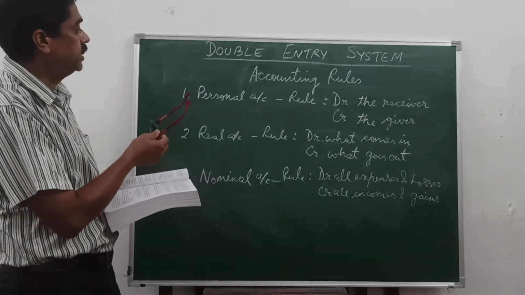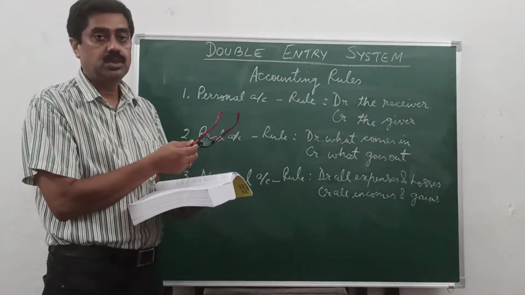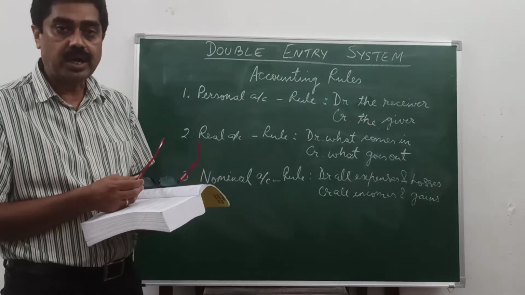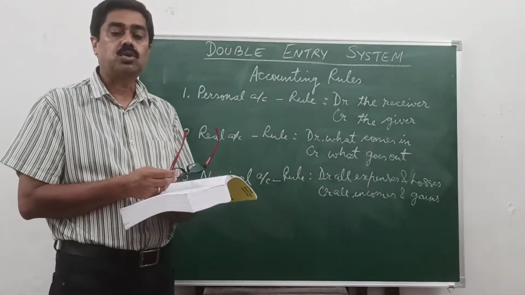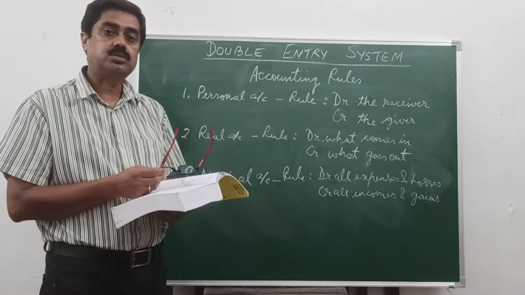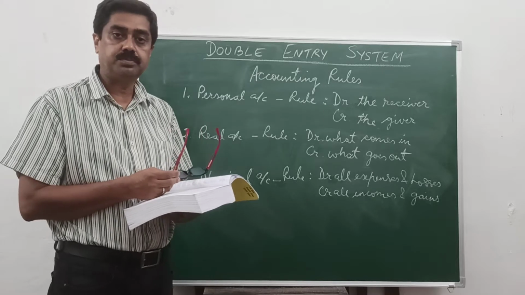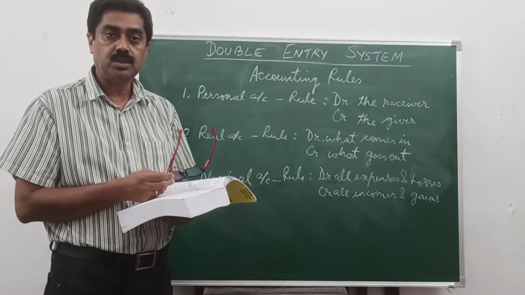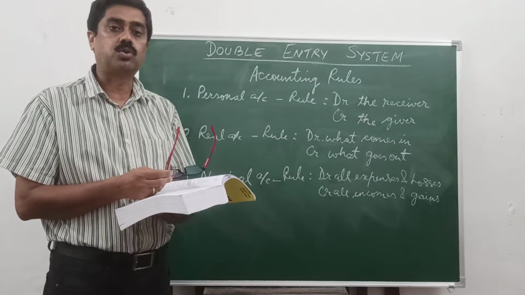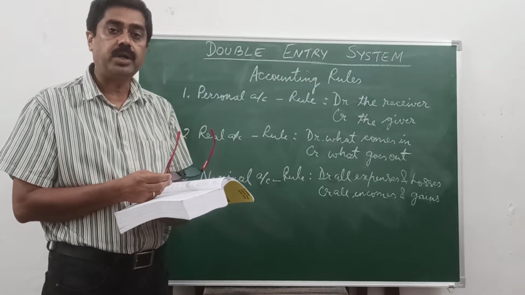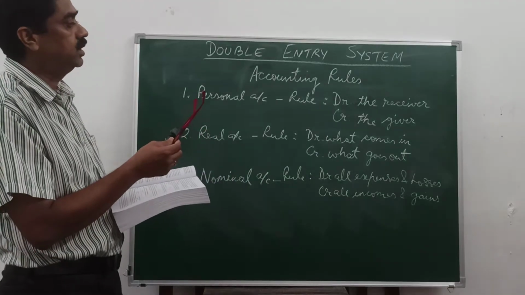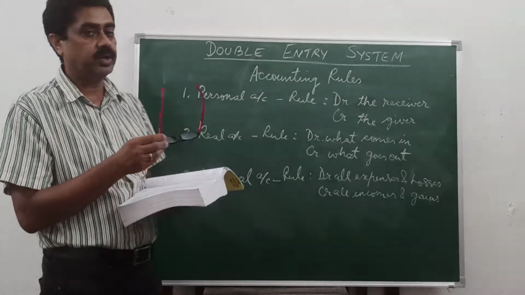The first is personal account. All those accounts relate to human beings or artificial persons like colleges, schools, hospitals, universities, or account of partnership, account of joint stock company, or bank account, capital account of the proprietor, drawings account. These all come under personal account. The rule is debit the receiver and credit the giver.